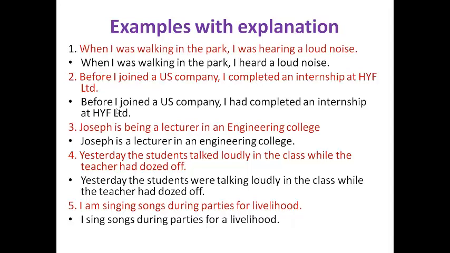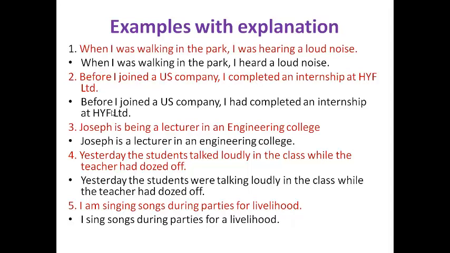Okay. In this sentence, what is it conveying? Who is Joseph? Joseph is what? Joseph is a lecturer. Where? In an engineering college. That's what is meant. That's it. Okay. Then fourth one.